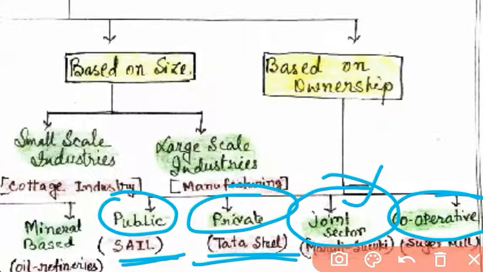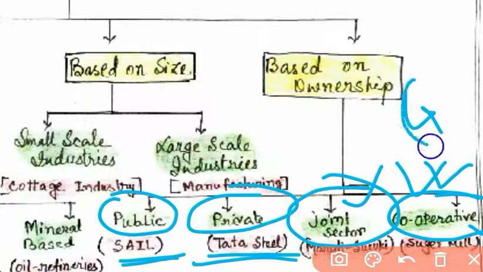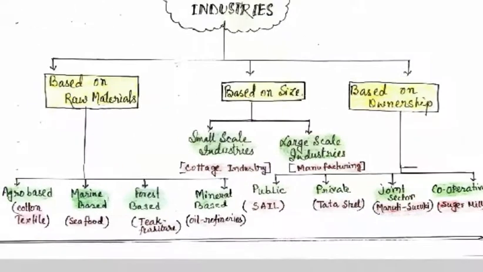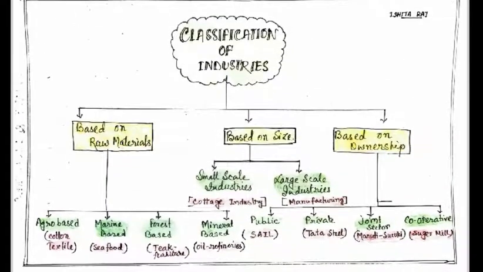Joint sector means two-way ownership, where some portion is public and some portion is private, like Maruti Suzuki, which is a good example. And cooperative is, for example, a sugar mill: if four farmers grow sugar cane and then jointly run a sugar mill, it will be a cooperative. These four types of industry are based on ownership. So have a look, students, this is the classification of industries.